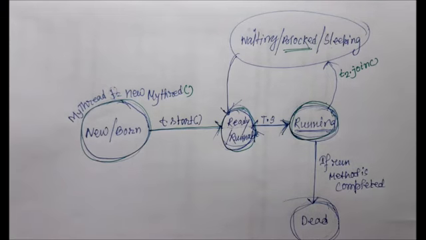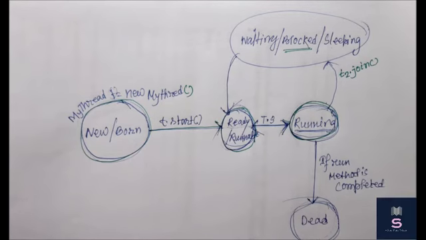So what is the purpose of the join method? If any thread wants to wait for the completion of the execution of another thread, then we should go for the join method. Please remember, if any thread wants to wait for the completion of another thread, or wait for some time for the other thread, then we should go for the join method. So this is the purpose of the join method.